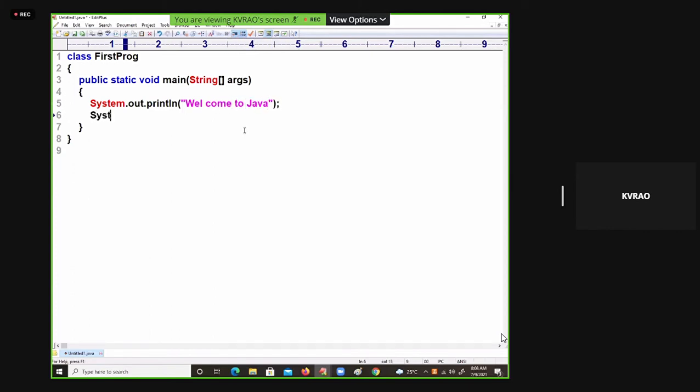And I will write one more statement if you want. Welcome to Java. I will write something like Naresh IT. I'm just writing like this. Welcome to Java, Naresh IT. So let us save this code. I will give the file name. See how many lines? 7 lines of code I wrote.